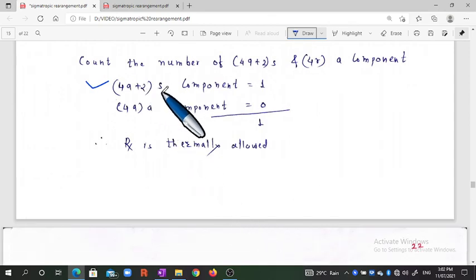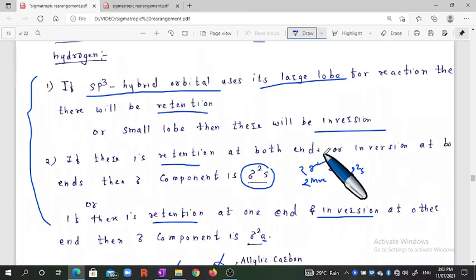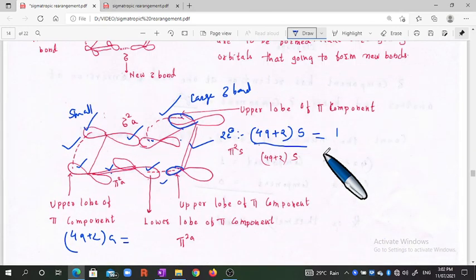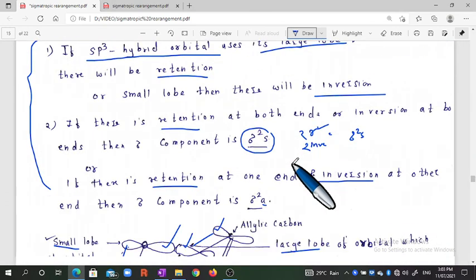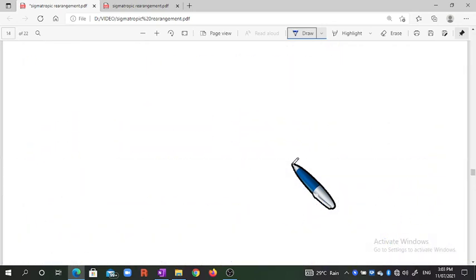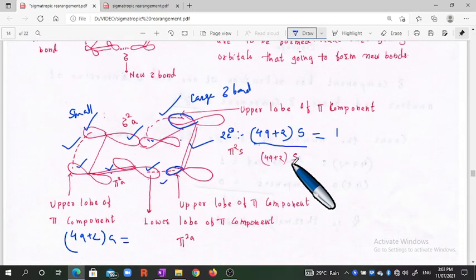For 4q plus 2 we always have to consider the suprafacial s component, and for 4q we always have to consider the a component. Okay, the 4q plus 2 s component count is 1, while the 4q a component count is 0, because it is a 4q system. This is the 4q plus 2 system. Okay, this is our 4q plus 2 system.